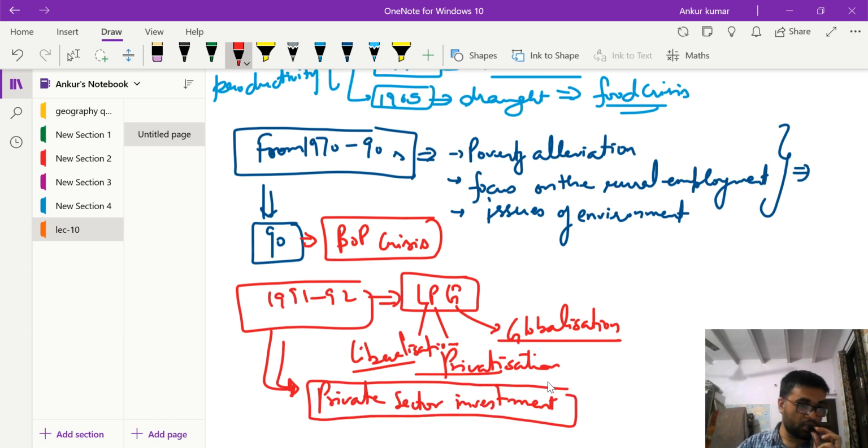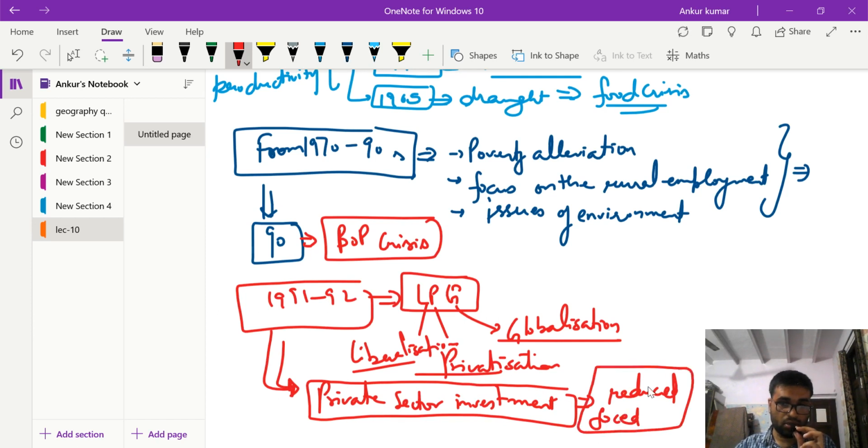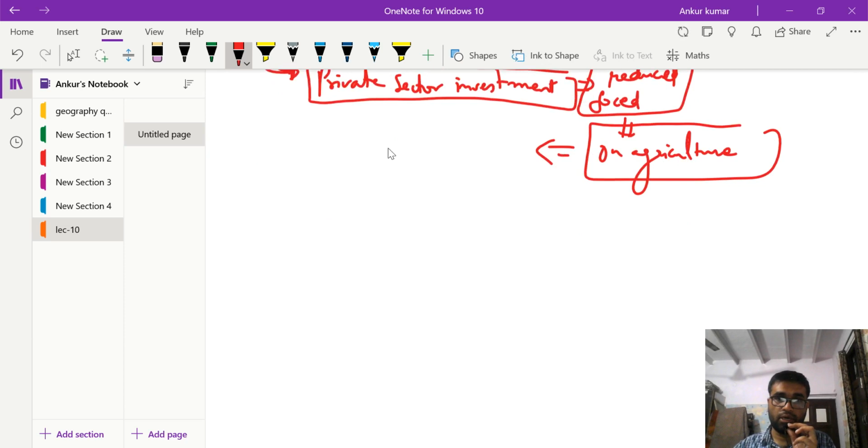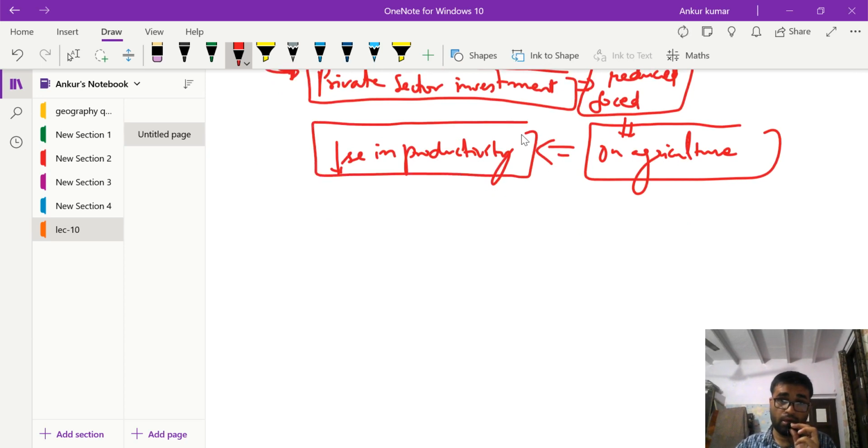And in this decade, we witnessed a complete reduced focus on agriculture, and this led to a decrease in productivity. So these reforms can be understood in this manner.